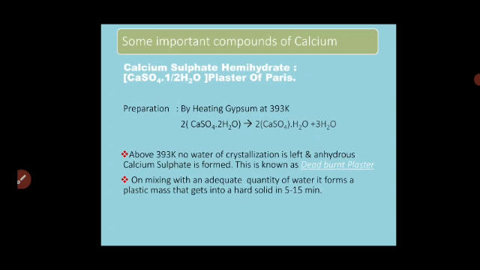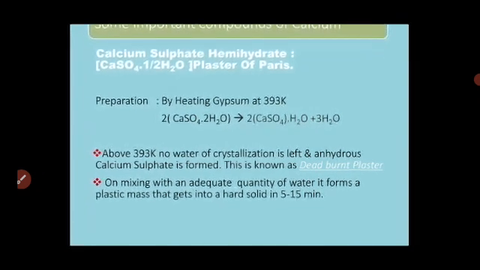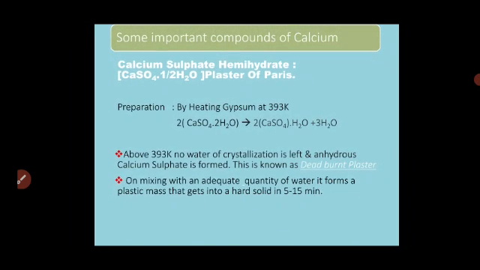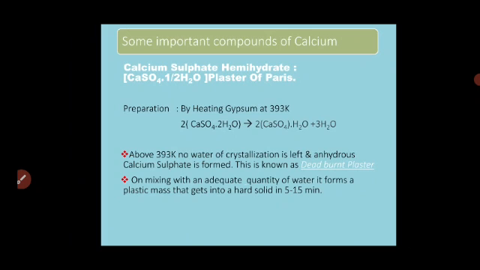When we mix it with water, it forms a paste, and this paste hardens into solid form in 5 to 15 minutes, and therefore within a short time we can prepare idols, or even use it for joining bones. So here the topic is completed. Thank you.